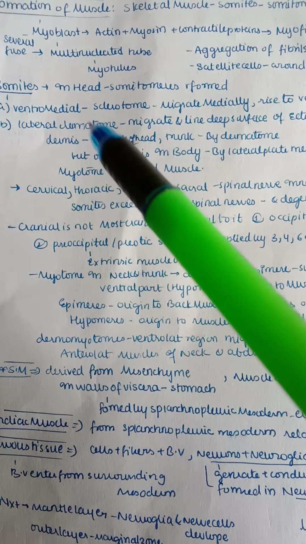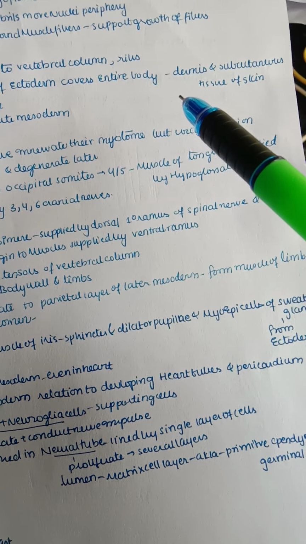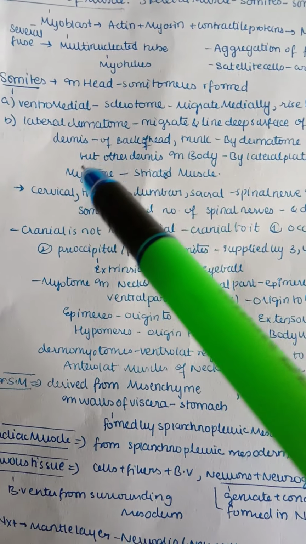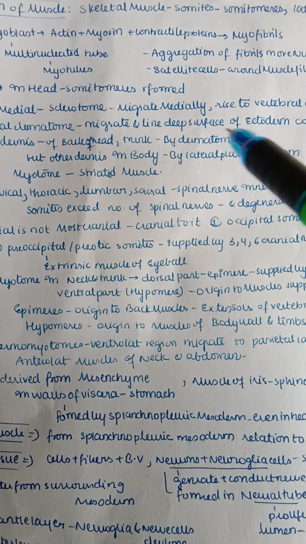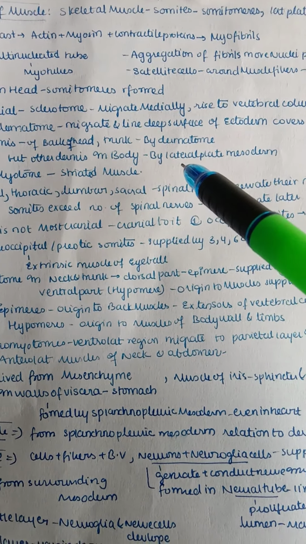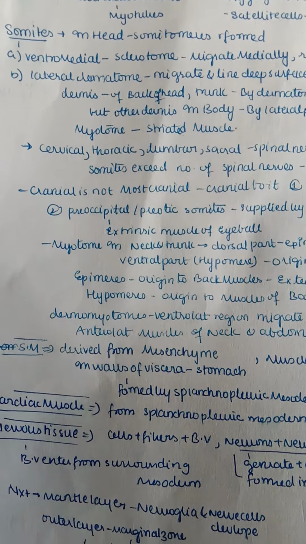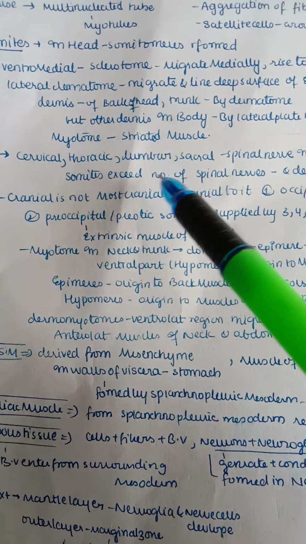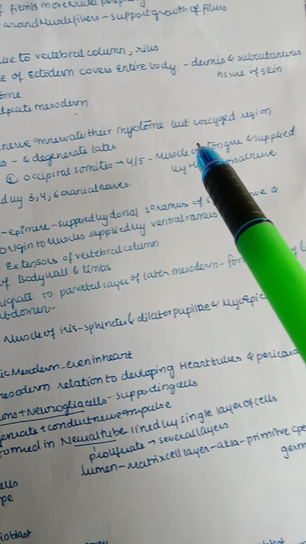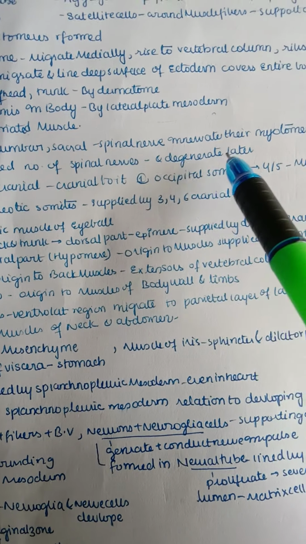And next, coming to the lateral dermatome, it migrates and lies on the deep surface of the ectoderm. It forms the dermis and subcutaneous tissue of the skin over almost the entire body. But remember one thing, the dermis of the back of the head and trunk is mainly formed from the dermatome, but the dermis over the rest of the body is mainly derived from the lateral plate mesoderm. This is important. Next, coming to the myotome, the myotome leads to formation of striated muscle. Cervical, thoracic, lumbar, and sacral spinal nerves innervate their myotomes, but coccygeal region somites exceed the number of spinal nerves and they degenerate later.